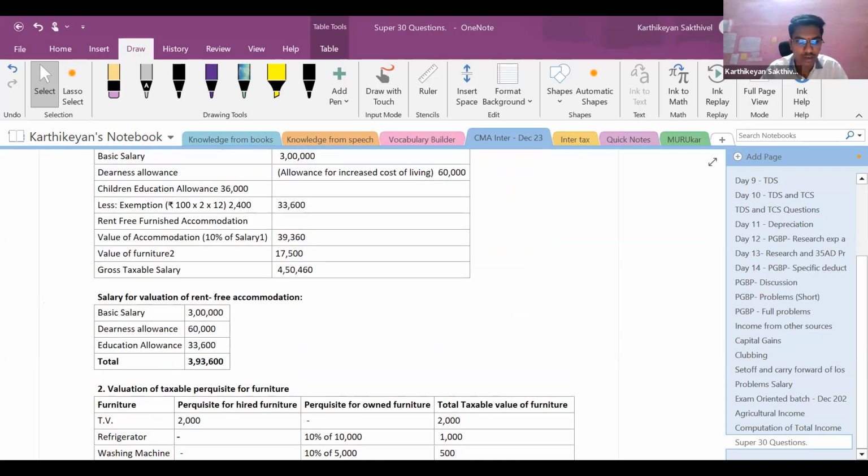Valuation of a rent-free accommodation. Yeah, this point.